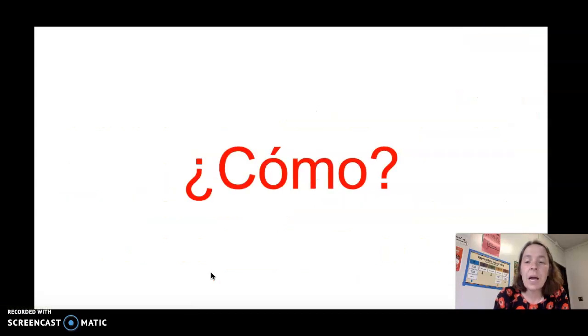Okay, I'm going to go through these like you would study flashcards. I think last class you might have made your own. Now I'm going to quiz you to see how well you know. So as you see this, cómo, I'm going to say it in Español twice, and you're going to try to beat me to the English side. How?